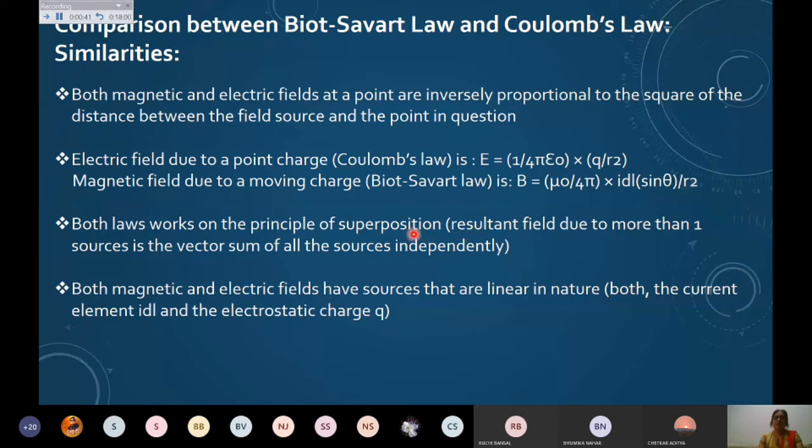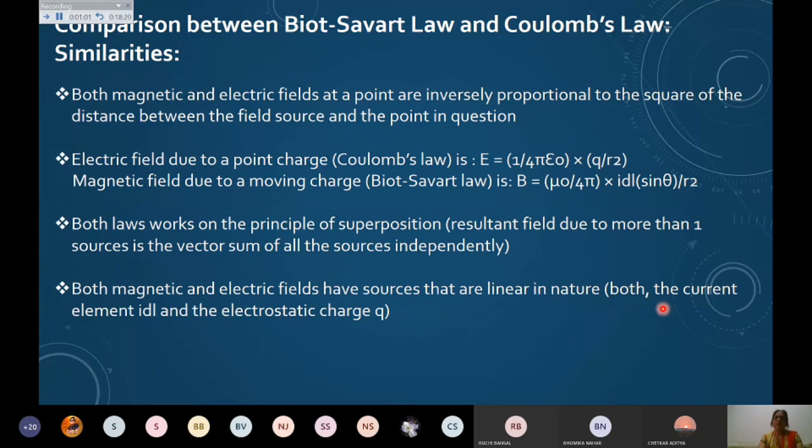Both are vectors, so both follow the principle of superposition. And of course, both are linear in nature.